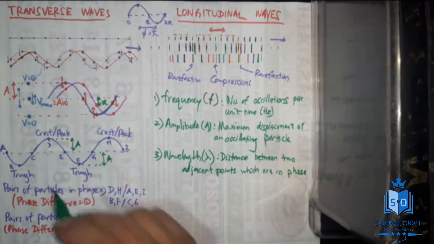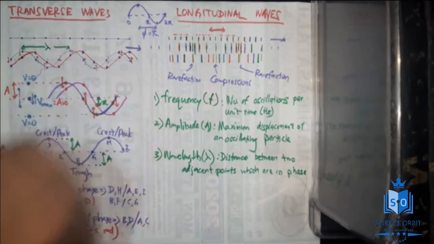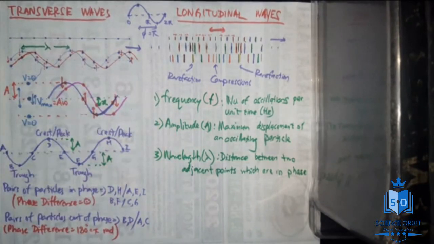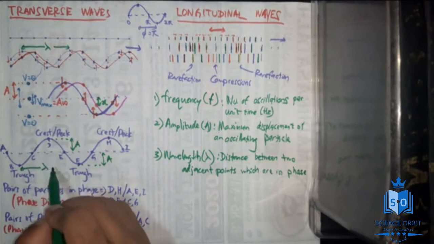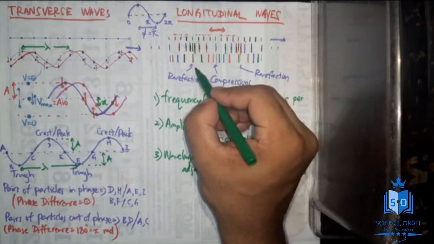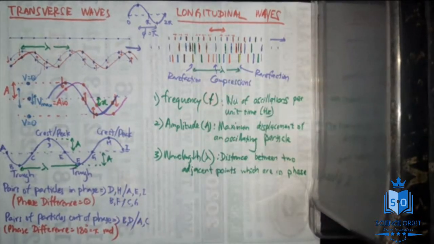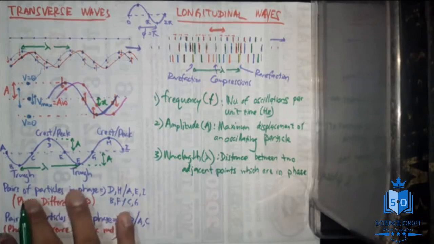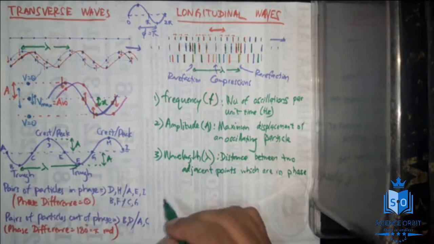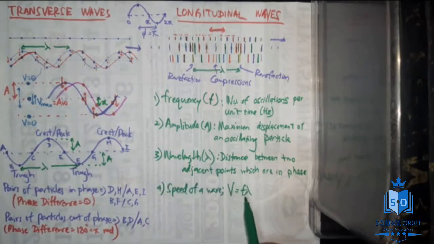So let's mark some wavelengths. In this case, I can say this as lambda. Correct. Yeah, that is lambda. And here if I mark, this is lambda. Likewise I can mark here also, yeah, this length is lambda. Okay, distance between two adjacent points which are in phase. And one more thing in addition to that, we have already discussed phase, and then the last one is the speed of a wave, and that speed is given by v equals f lambda.